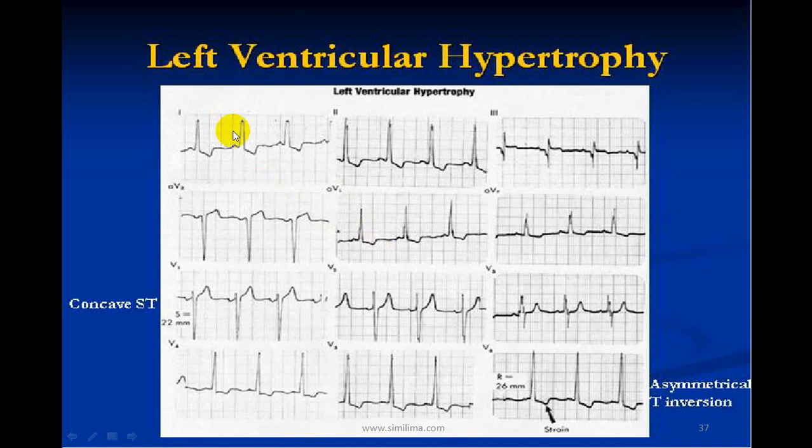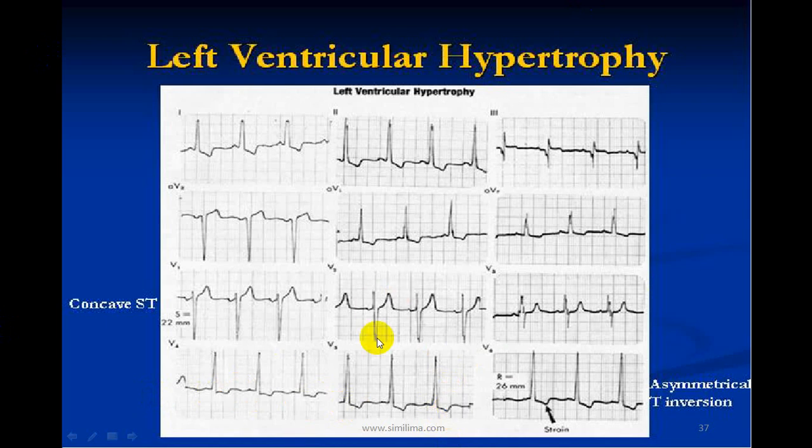Right? But if you see in V1, where is V1? Lead 2, lead 3. Yes, this is V1. And then this is V2, V3, V4. Now, right from V4, V5, you can see ST downsloping with T wave inversion and it is asymmetrical.